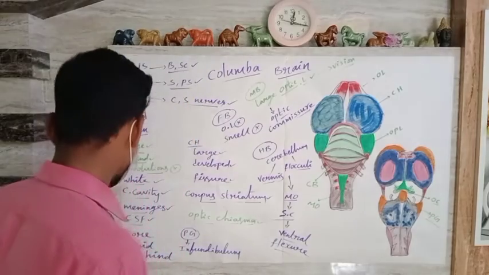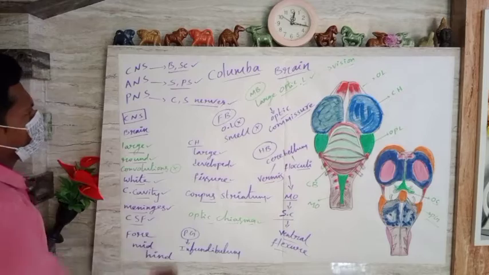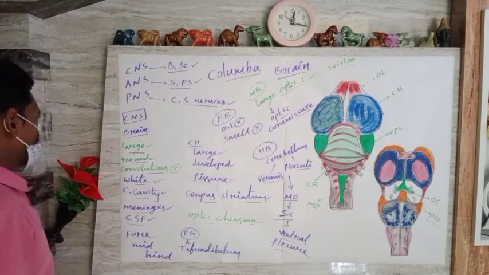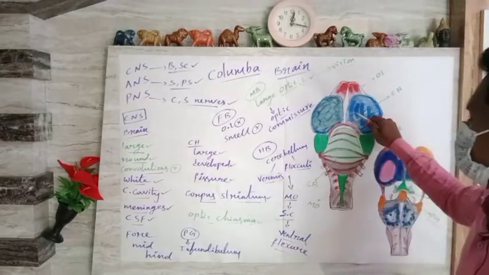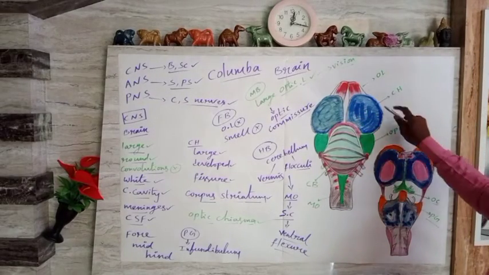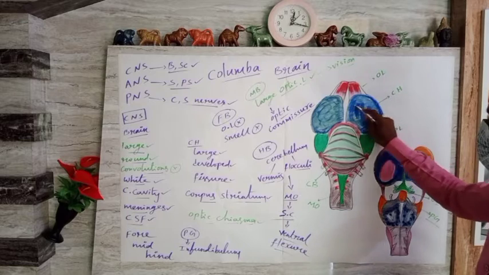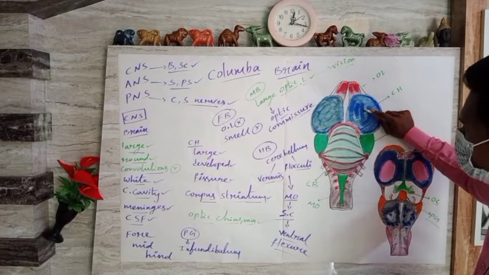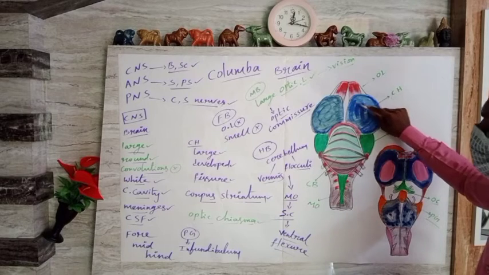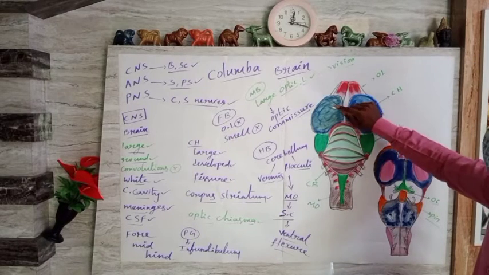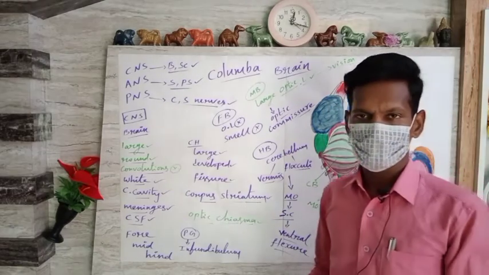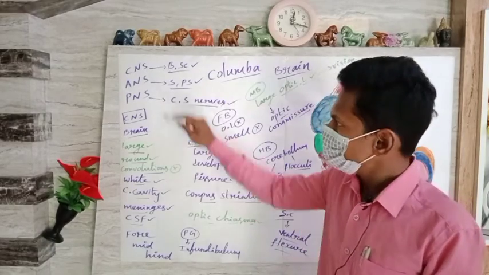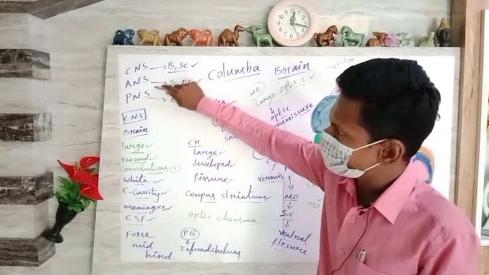Let's see the first one, CNS. CNS in the sense brain and spinal cord. So we will discuss the brain first of all. So encephalon in the sense of brain. Here the brain is highly well developed. This is a dorsal view. We could observe here that the cerebral hemisphere part of the pigeon brain is complex, larger, oval shaped and prominent. Nothing but highly featured. So these all three subsystems made the nervous system.